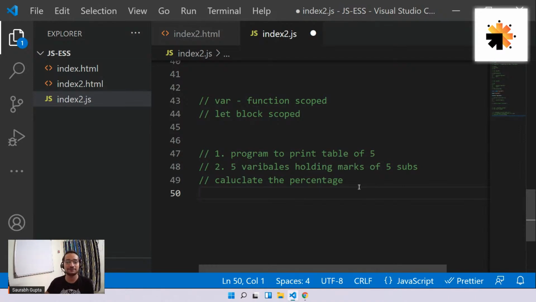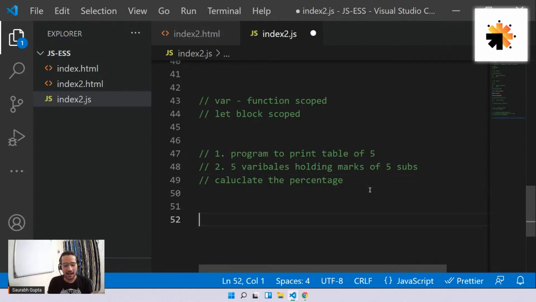Table of 5. Is that cleared, everyone? Okay. Is that cleared, everyone? So now let me ask you, are we cleared with everything, guys? And I saw someone asking me questions about hoisting. Don't worry. Tomorrow I'll let you know what is hoisting. I saw that question, but because I was answering something else, I didn't see that. So don't worry.